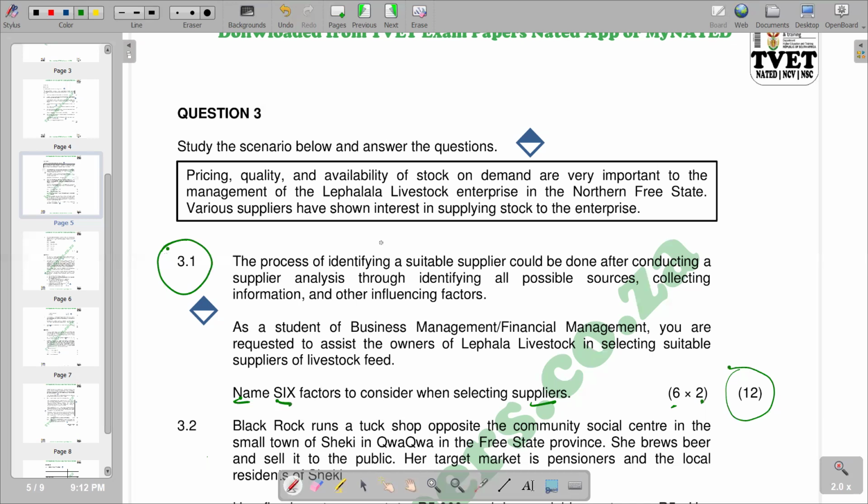We are going to see that when we are choosing suppliers in business, we should take many factors into consideration to identify a suitable supplier according to our business. We should also take into consideration the quality of the product that we are buying from that supplier, be it inputs or raw materials, or finished goods. Maybe we're a retail outlet, we are buying and selling. For those finished goods that we are buying, we should also take into consideration where we are buying them from, due to many reasons. So we are going to list those factors that we should take into consideration.